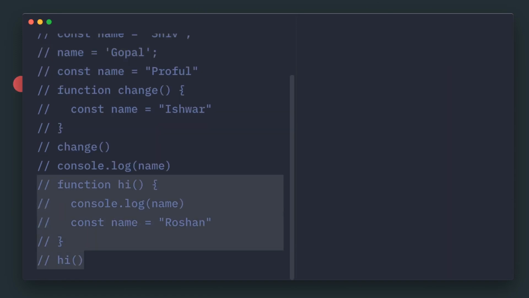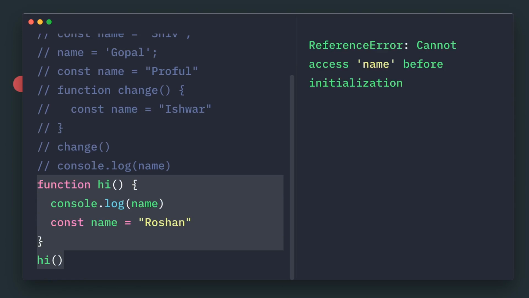And finally, inside this hype function, we are trying to access this name before it is even declared. So it is also not possible. Let's show the error.